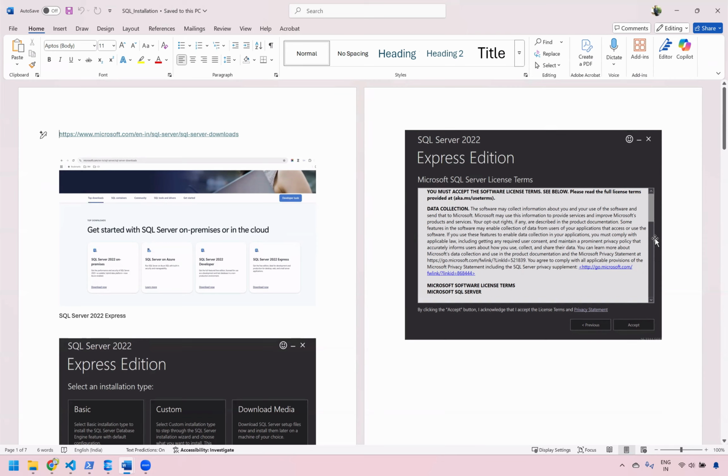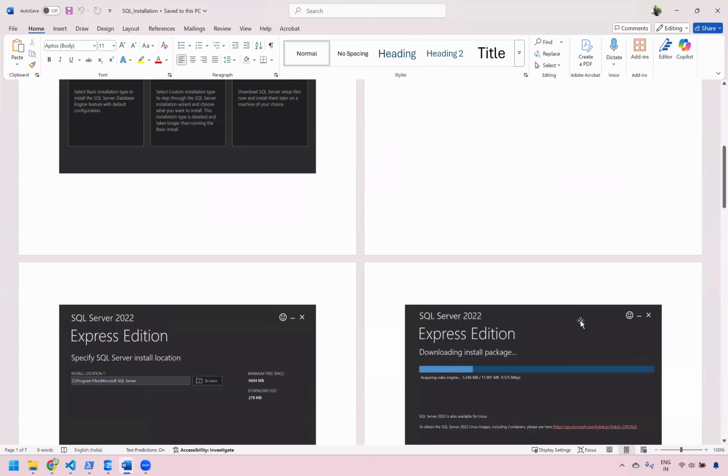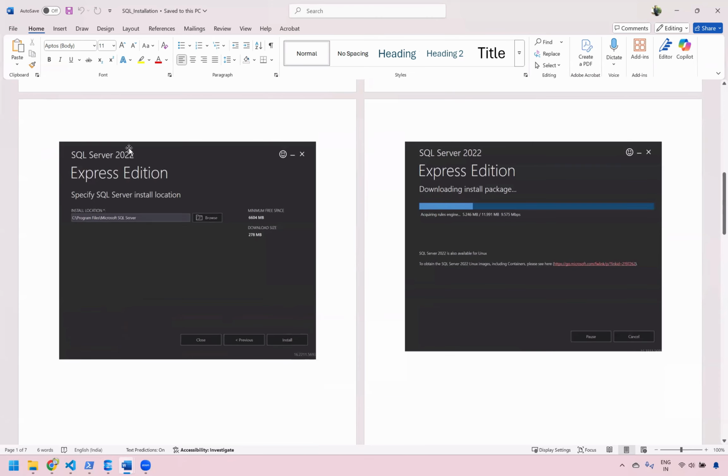In this window, just scroll down completely. There will be a scroll button. Scroll down and click on this accept button. Once you click on this accept button, you will be moved to another window. In this window, you have the installation location path. So leave it as it is. Do not make any changes to it. Just directly follow this installation guide and click on this install button. Once you click on this install button, all the respective packages, DLL files and libraries will get installed in your machine.